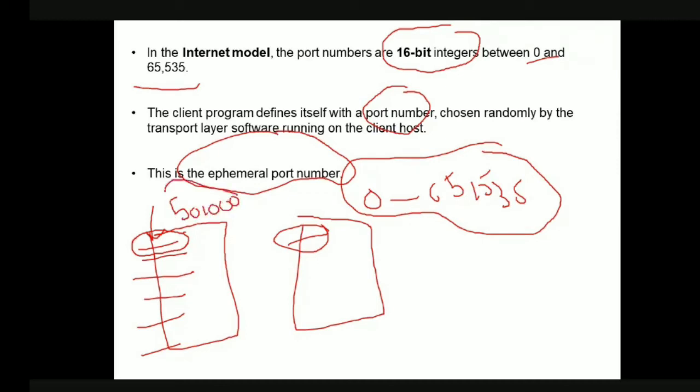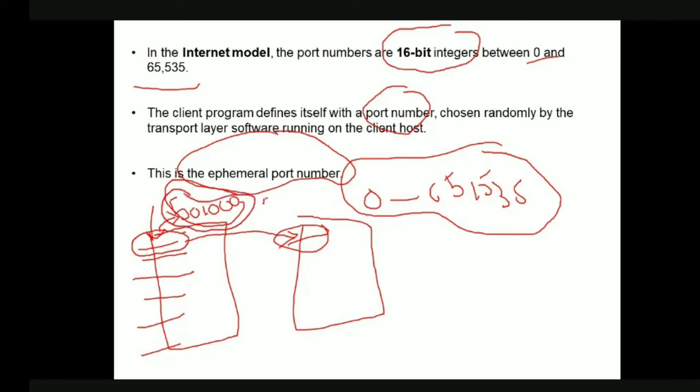Okay, and now that is to identify this particular process, the port number is 50,000. Now with this source port number, it communicates with the destination process. Okay, after communication has completed, now we have terminated the communication. Now let us say at time instant t3, we are again trying to communicate from the same process to the other same process. Okay, now there is no compulsion that it has to again use the 50,000.